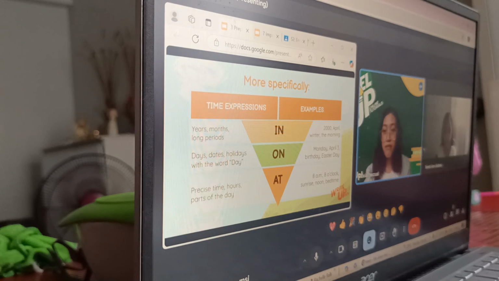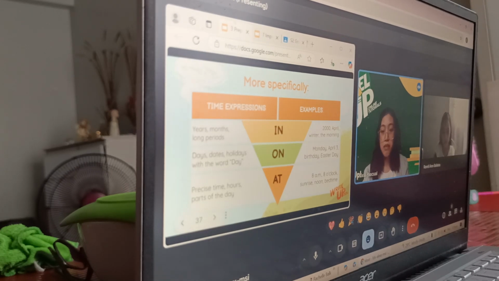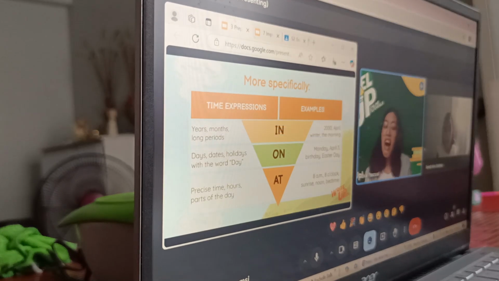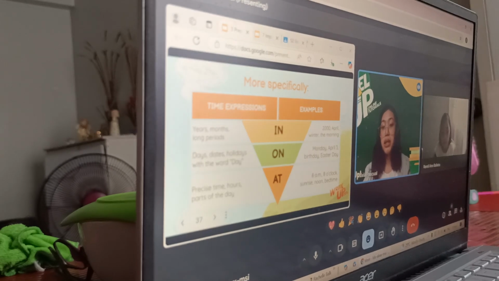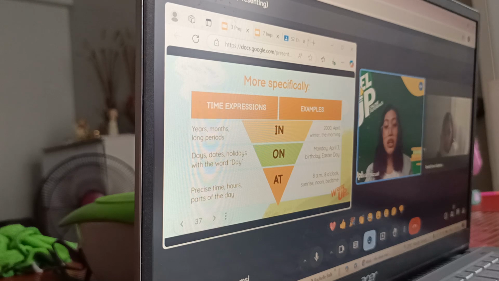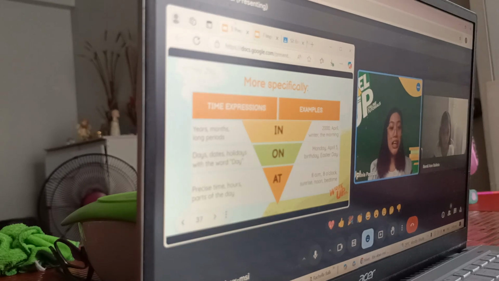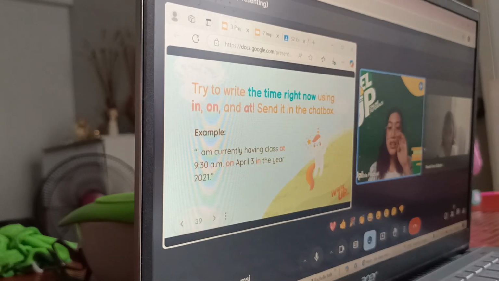No, right? It's just very specific. So it's between like the late afternoon and almost evening as well. So that is still specific. Alright, so that's why we'll be using the preposition at. Do you get that, Randy? Yes. Okay, very good.